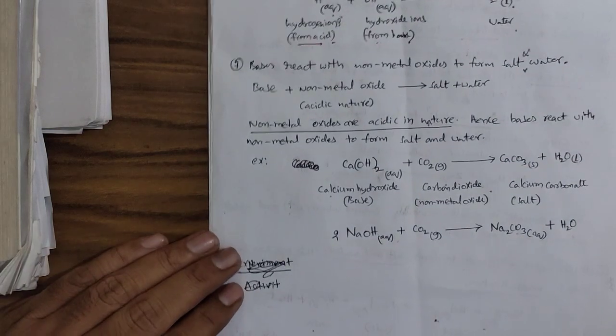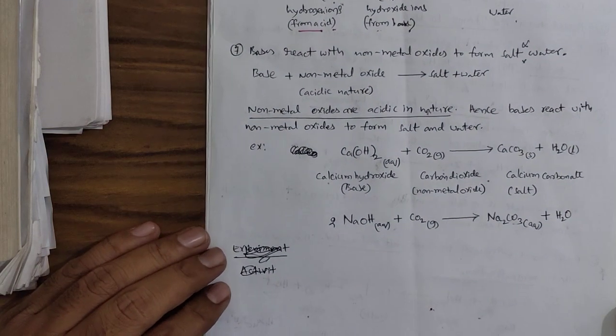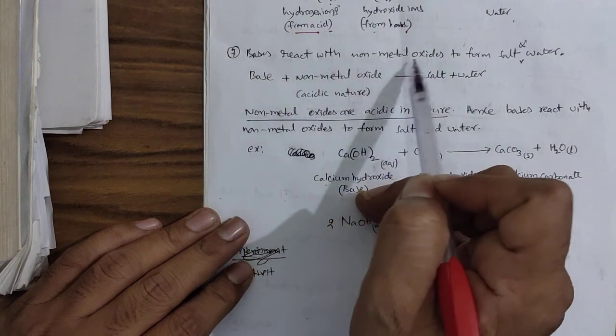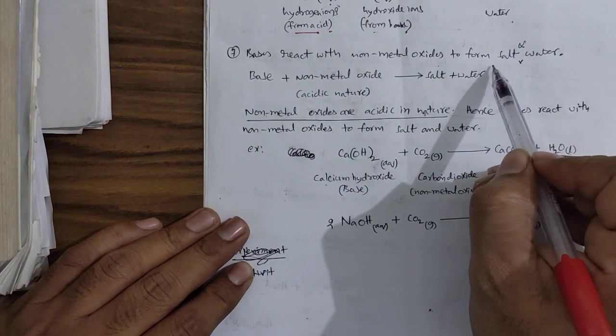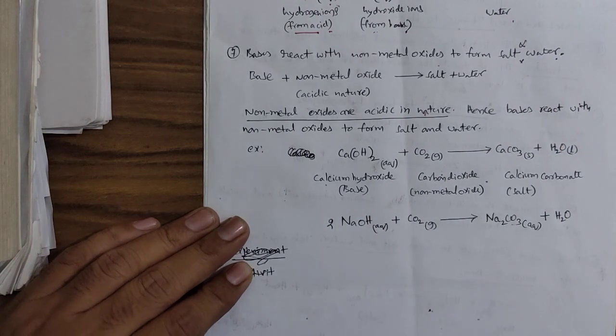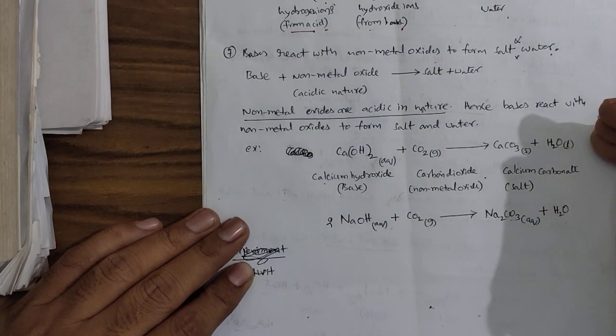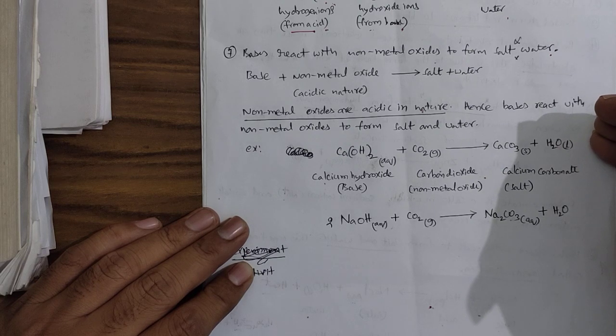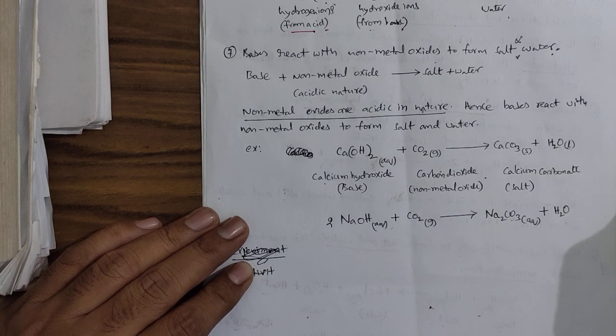And the seventh and last property of bases is: bases react with non-metal oxides to form salt and water, right? Acids react with metal oxides. We learned that, right? Why? Metal oxides are basic. That is the reason why acids react with metal oxides.